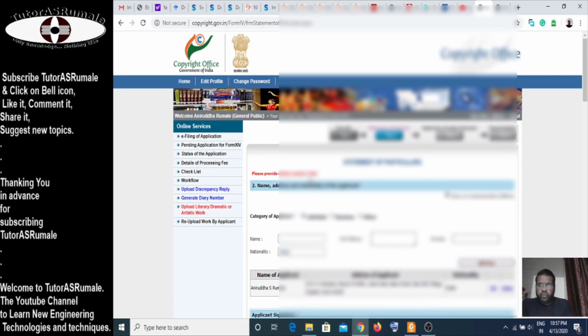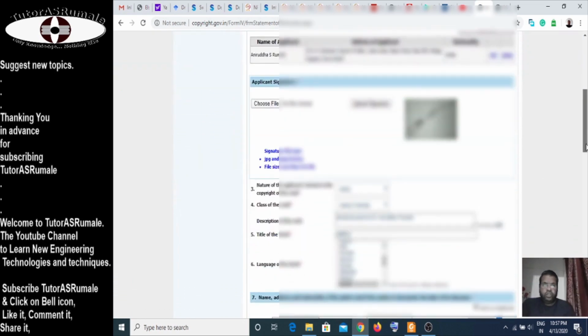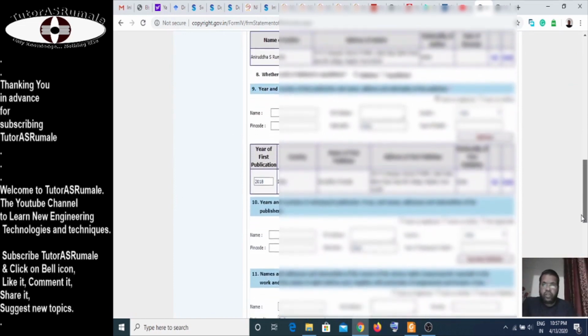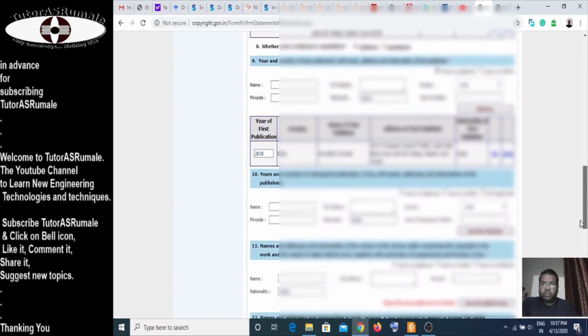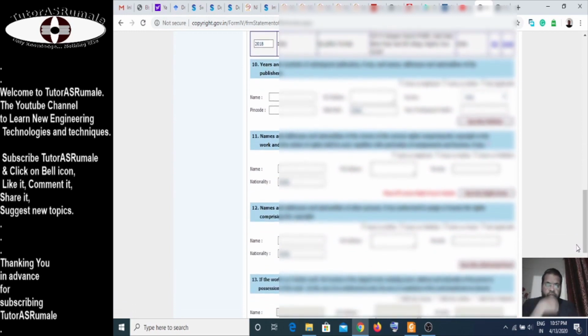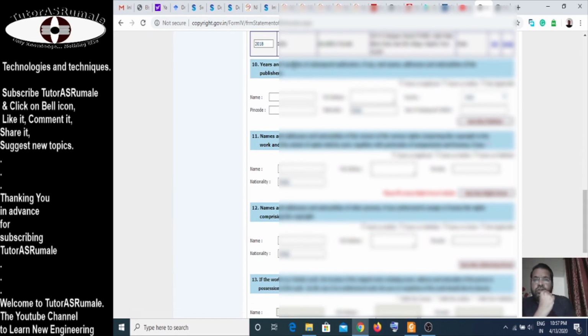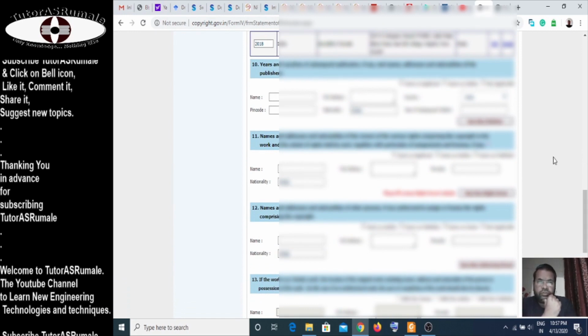So it says please provide details marked in red. The details which we have not entered are the years and countries of subsequent publication.